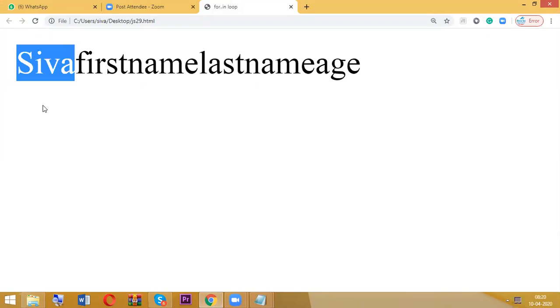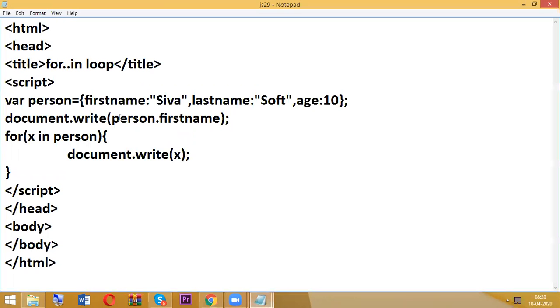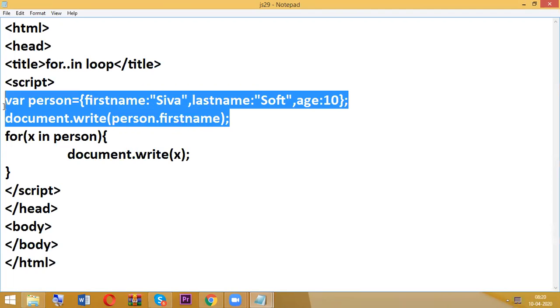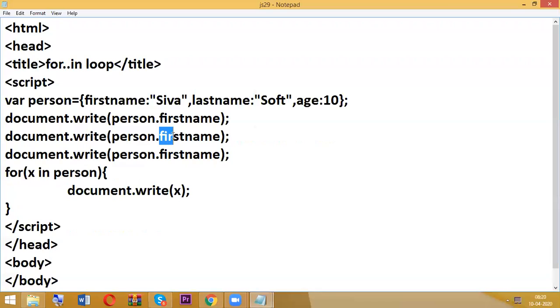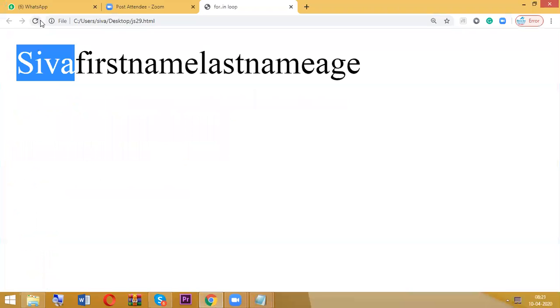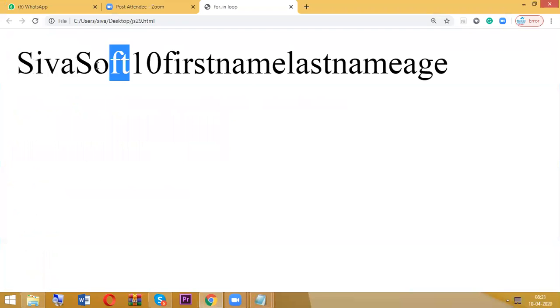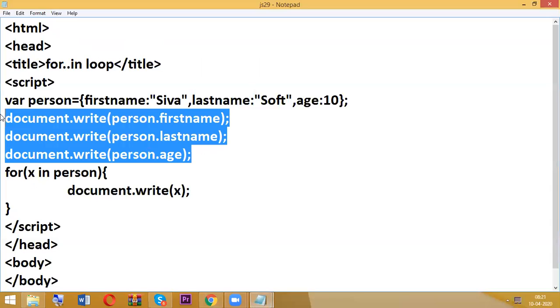So the result is what? Shiva. So this is the way we are going to display. So person dot first name, person dot last name, and person dot age. So totally how many times did I write here? Totally 3 times. So Shiva, soft, 10. So this is the way we are going to display manually.